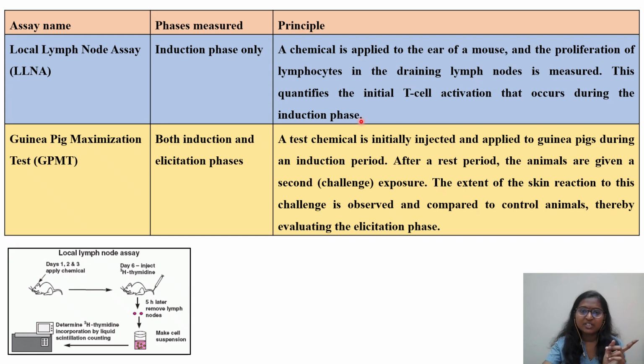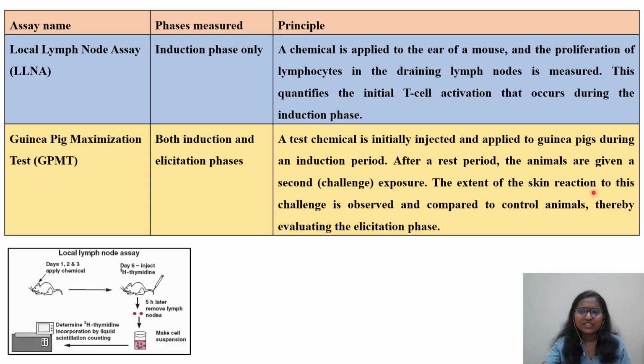Whereas in the case of the GPMT assay, the chemical is initially injected and applied to the guinea pig during the induction phase. Then after a rest period, the animals are given a second challenge exposure to the same chemical.